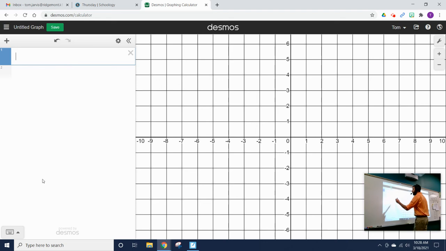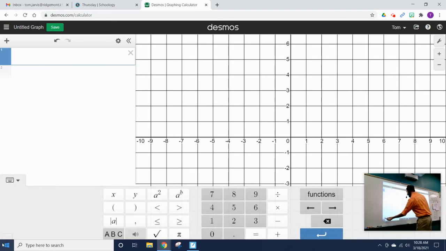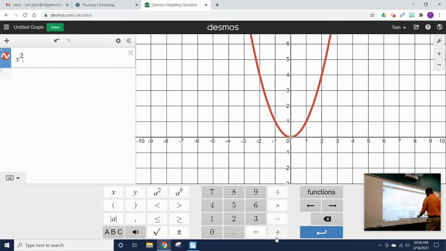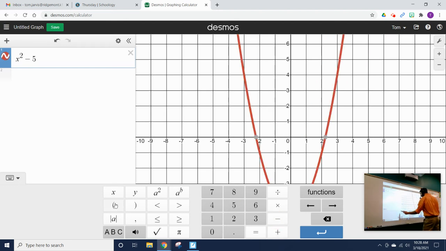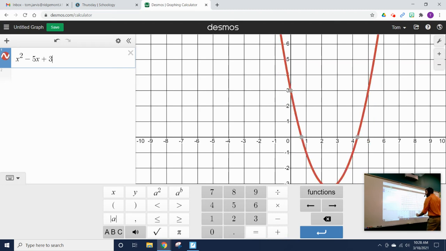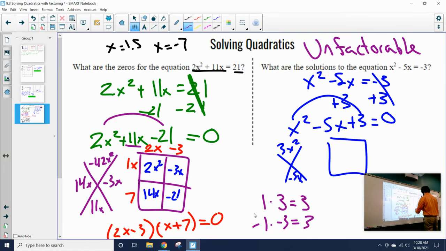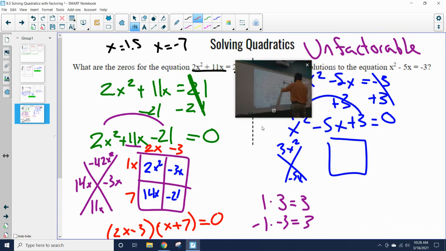So my problem was, if I pull up Desmos, x squared minus 5x plus 3. And this is our equation. If we look to see when this quadratic equals 0, we equal 0 at those two x-intercepts. So we have one x-intercept at 0.697 and the other x-intercept at 4.303. So we have two x-intercepts.